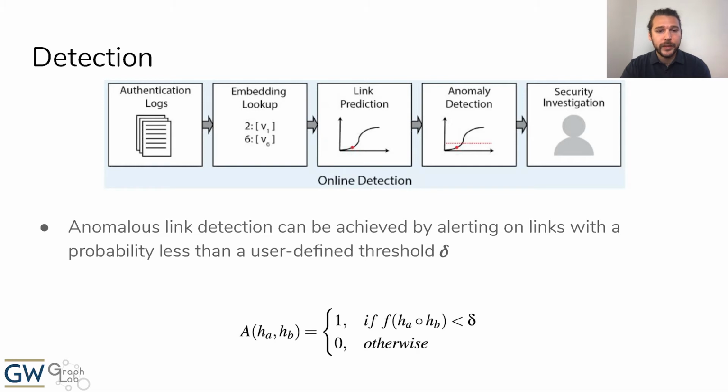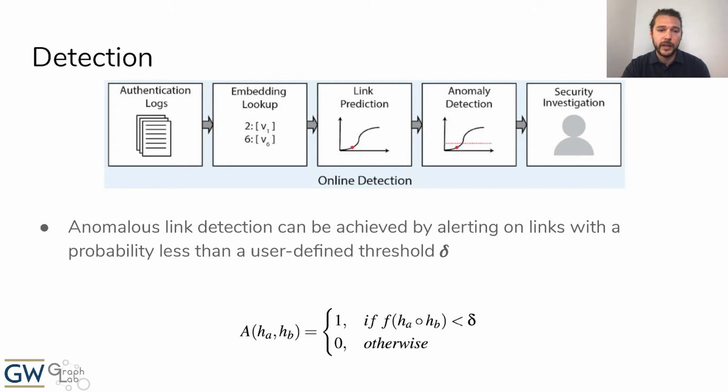Finally, performing online detection is a pretty straightforward process. For any new authentication event, we look up the node embeddings for the two authenticating entities and pass them through our trained logistic regression link predictor, which outputs a value between 0 and 1, which we can interpret as the probability that the observed authentication should occur.